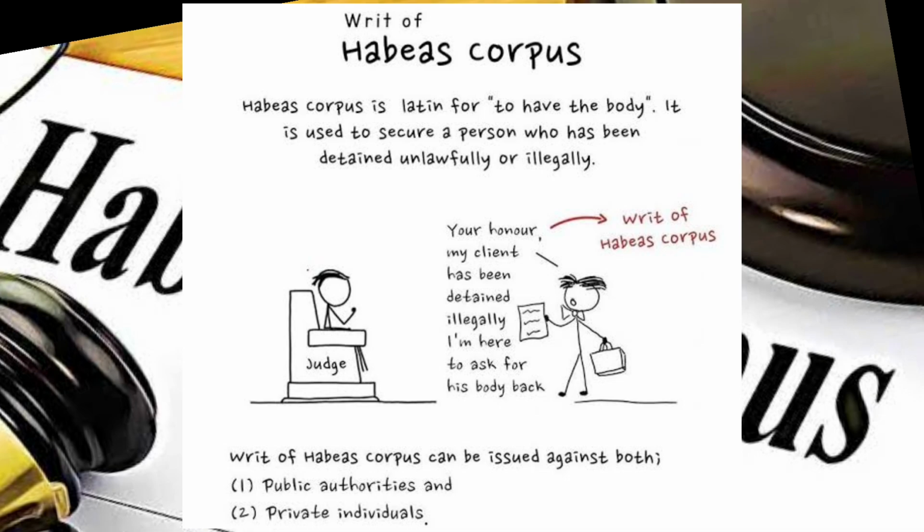The writ of habeas corpus is not issued when the detention is lawful, when the detention is outside the jurisdiction of the court, or when the proceeding is for contempt of a legislature or a court. In simpler terms, the habeas corpus is issued by the court to bring the prisoner to the court and to justify their detention. It is issued against both public authorities, that is government, as well as private individuals.